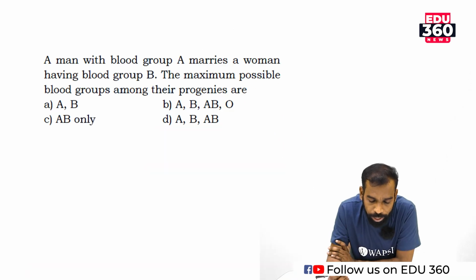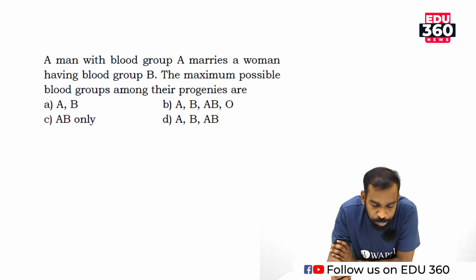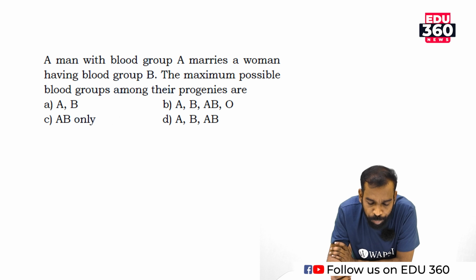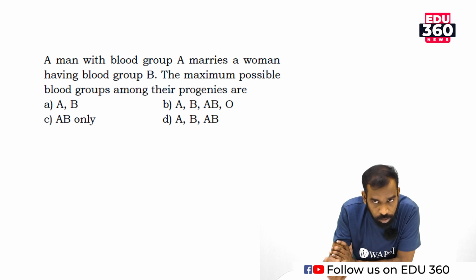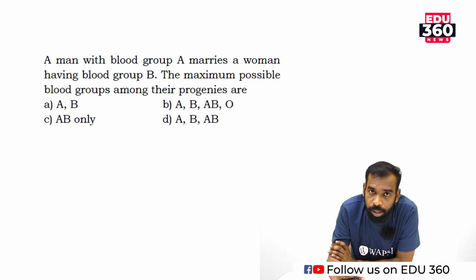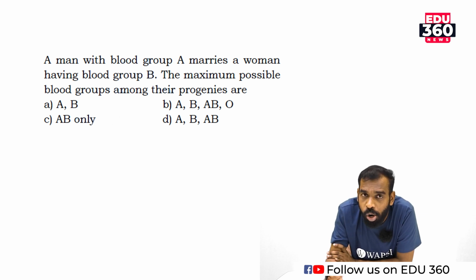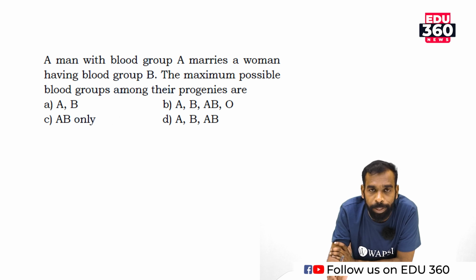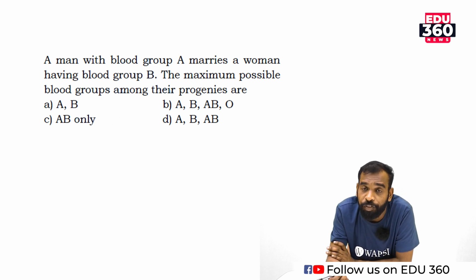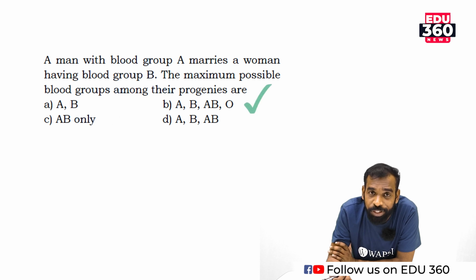Shall we discuss the questions? Are you ready? A man with blood group A marries a woman having blood group B. Maximum possible blood group among their progenies are? The man with blood group A, the child will become A. The woman will be B, so there is a chance of B. There is a chance of AB and there is a chance of O. O means there is no surface antigen, either A or B. Get me? So the correct answer will be option B.